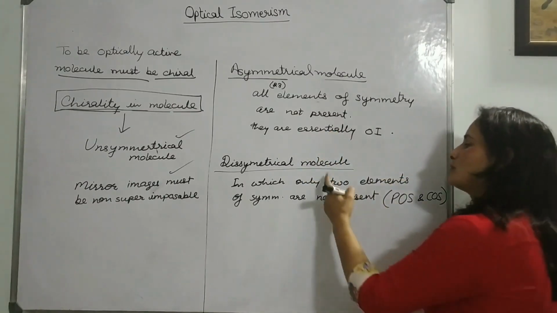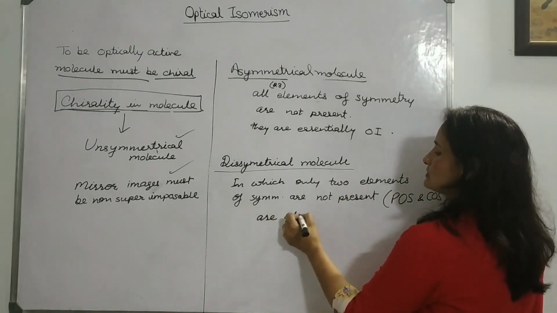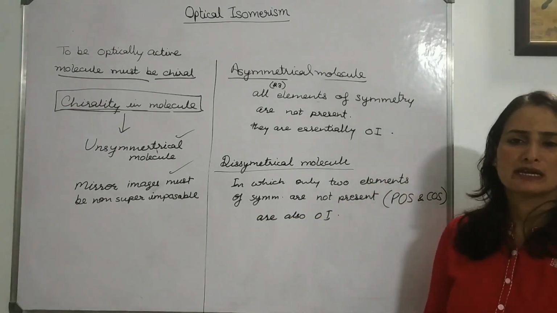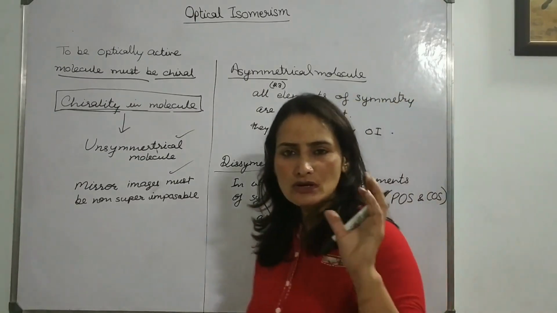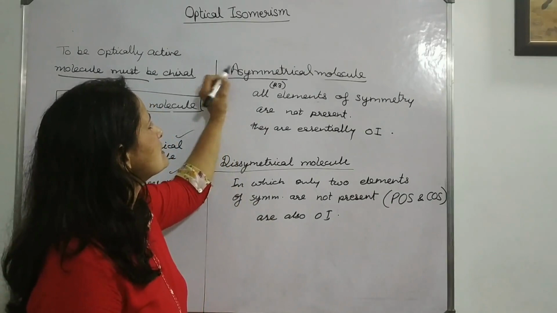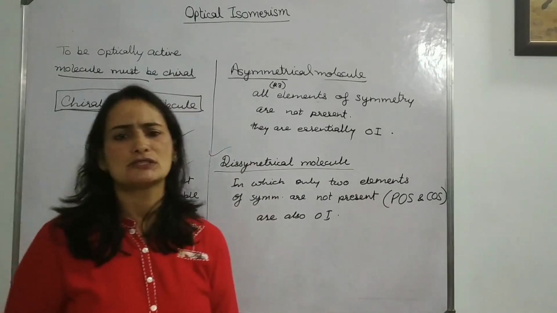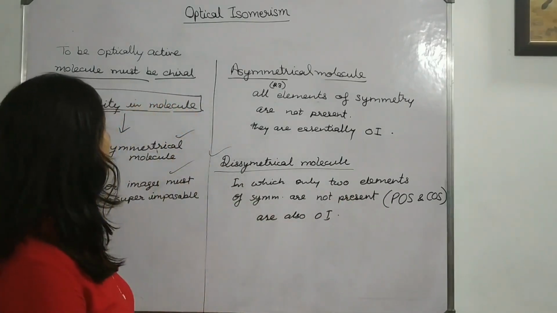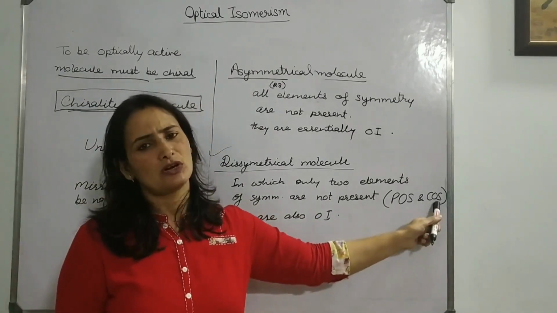And dissymmetric molecules are also optical isomers, or show optical activity. That means if we conclude, for being chiral in nature, the molecule is not essentially required to be asymmetric. If it is dissymmetric, that is also enough for us. So a chiral molecule is something in which POS and COS are not present.